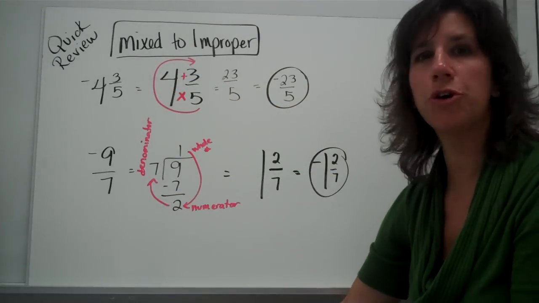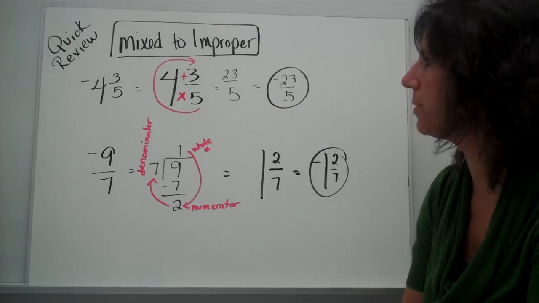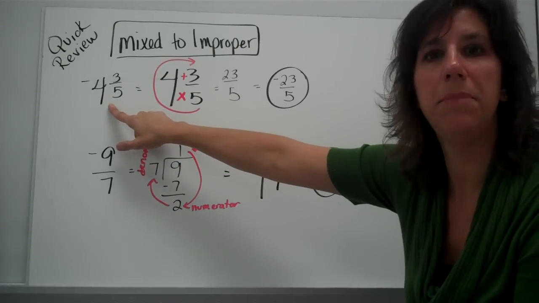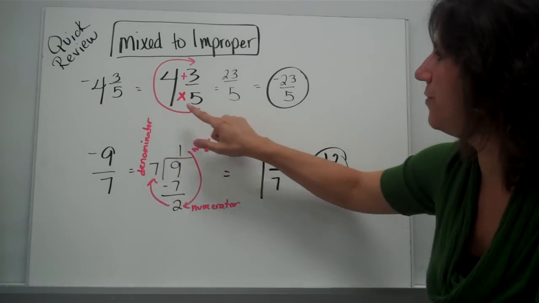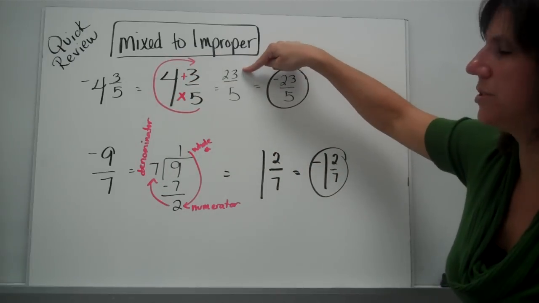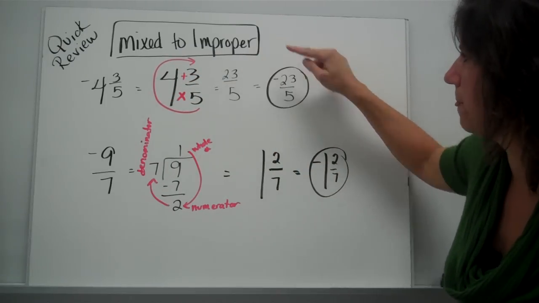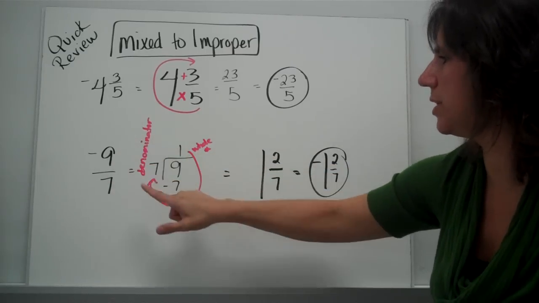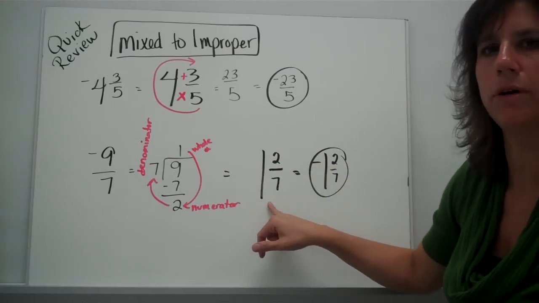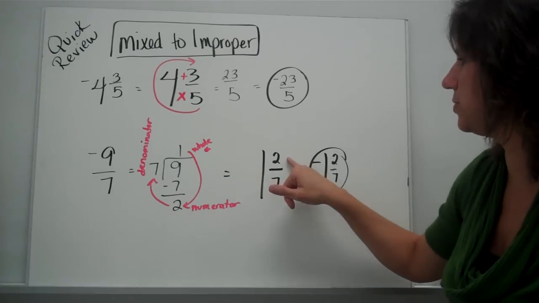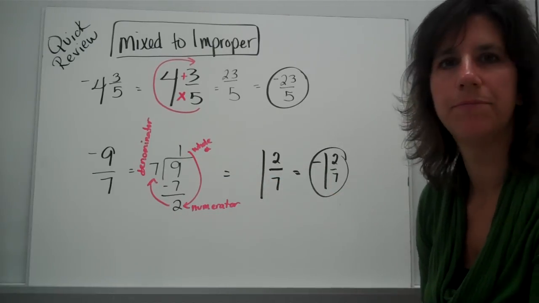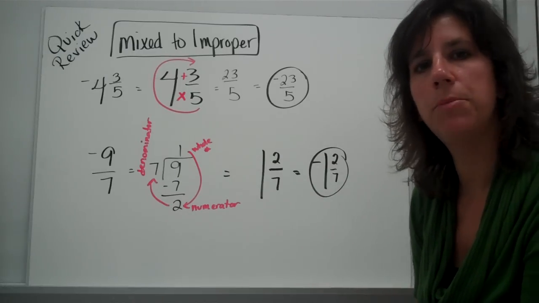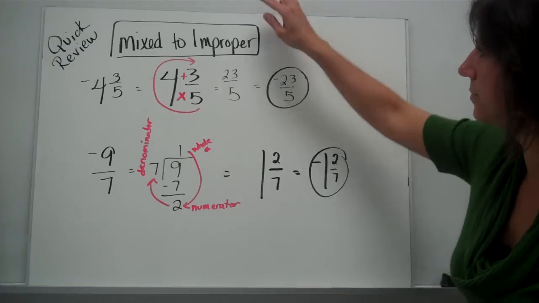Okay? Another quick review topic is mixed to improper, improper to mixed. So you can see the directions here. If you have a mixed number, notice the negative there. You multiply and then add, and your answer goes up top. Notice the denominator is the same, and that's a negative. And then here, how many times does 7 go into 9? Well, it goes in 1 time, so that's your whole number, with 2 left over. So that's your numerator. Remember, that's a negative. Again, this is a real quick review of mixed to improper, improper to mixed, but feel free to look up more detailed information if you can't remember.